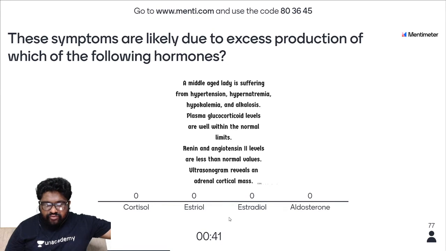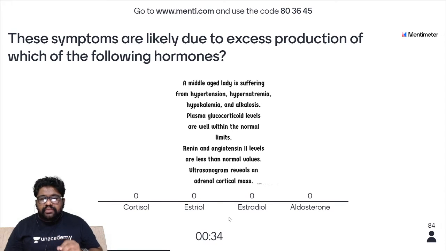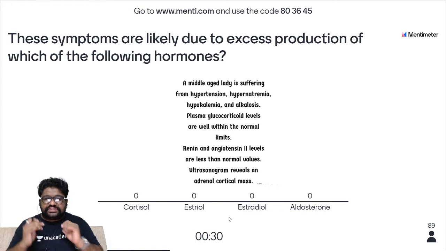Yes, we still have 40 seconds, but we've received 80 answers. Come on, people, you're doing a great job. Remember, at the cost of being faster, please do not miss out on accuracy. Accuracy is even more important. So in this given condition, which hormone will be elevated? Is it cortisol, estriol, estradiol or aldosterone?